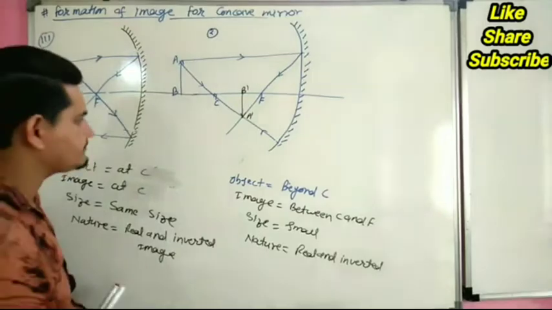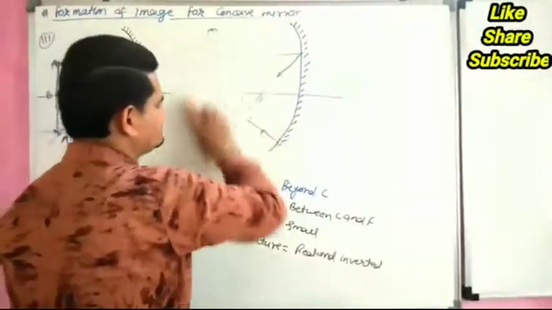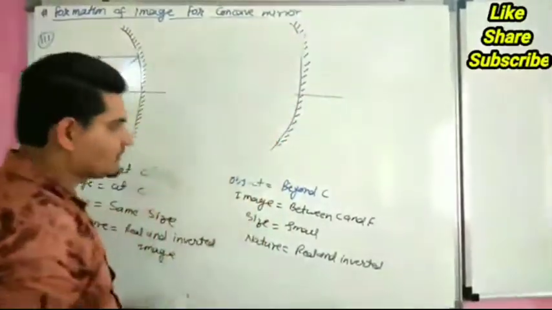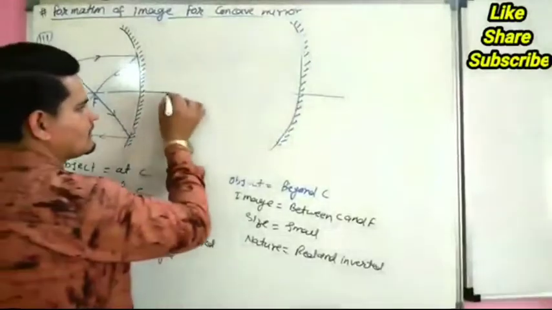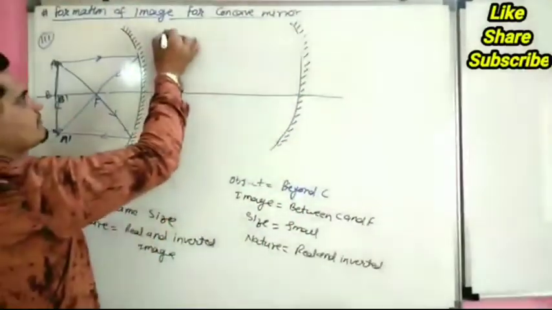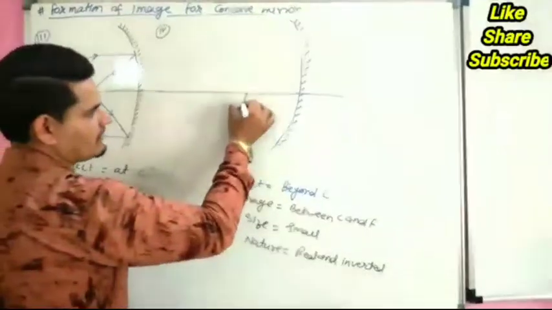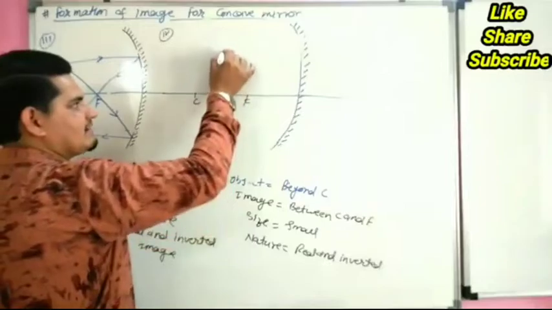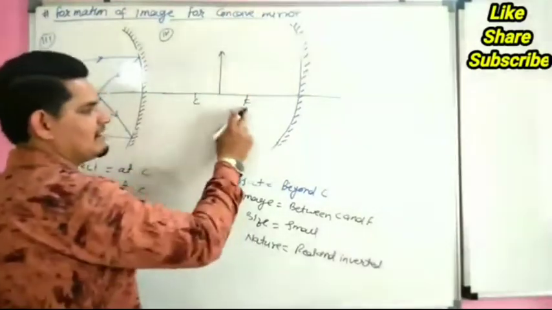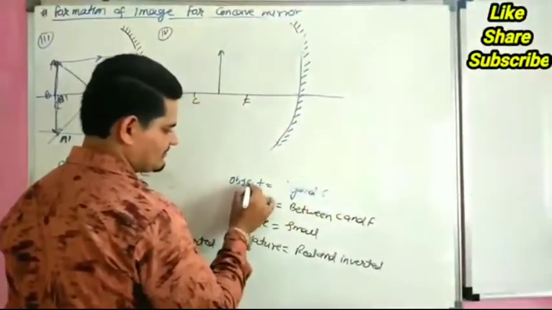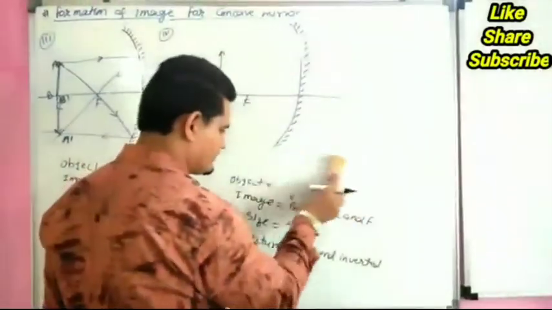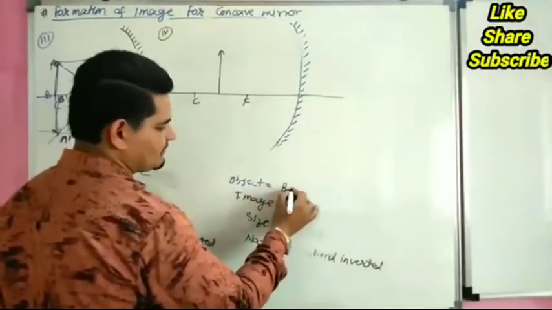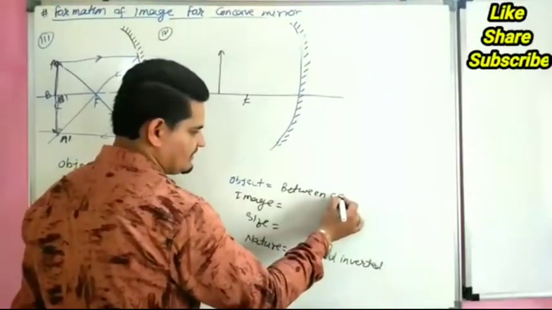Now fourth case, this is our concave mirror, this is our principal axis. Fourth case, this is our focus, this is our center of curvature. Now object is at between C and F.